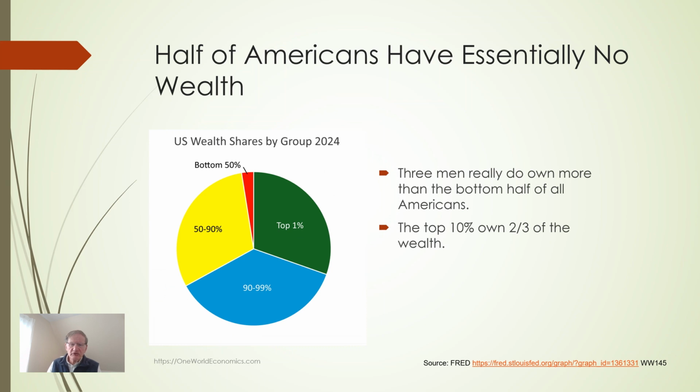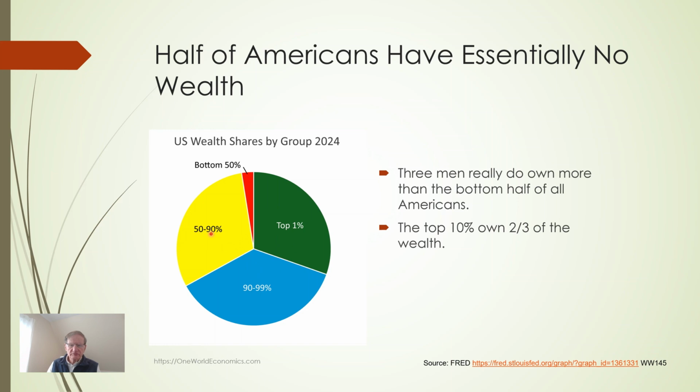Wealth is even more skewed than income in the United States. Three men really do own more than the bottom 50%. The top 1% owns about one third of all wealth. The rest of the top 10% owns more than another third. So combined, the top 10% owns more than two-thirds of the wealth.